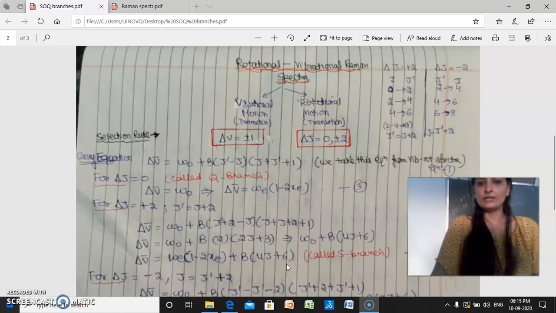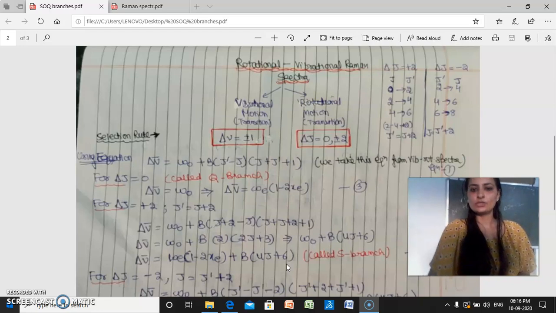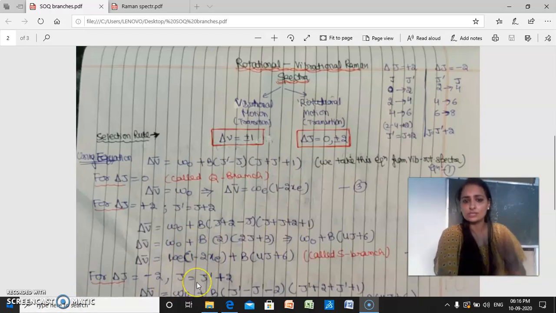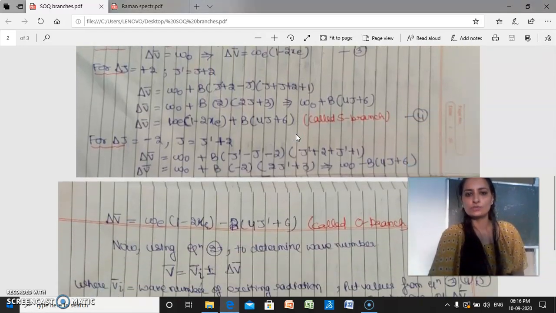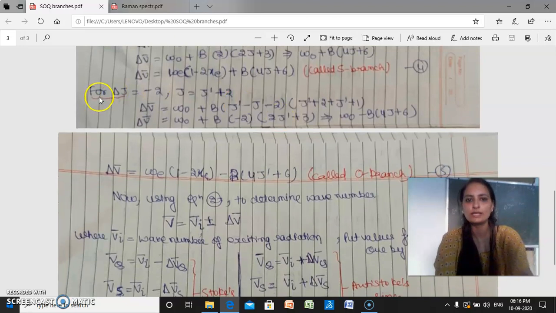So this value corresponds to the S branch. Now if you put the value delta J equals minus 2, just the difference of this sign, that is minus. So I have solved the equation over here for your J value when it comes out to be minus 2. In that case you have to put J equal to J dash plus 2, and you can see there is just a difference of that sign, minus. Okay, so this is called the O branch.